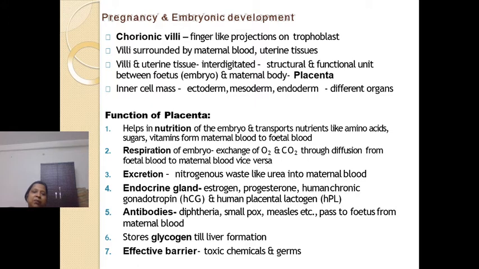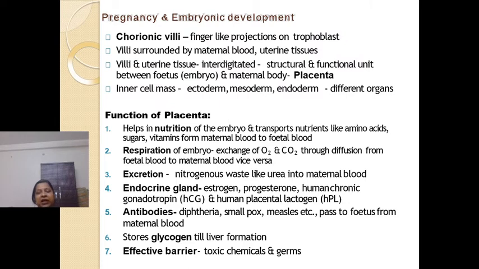Now, these villi get surrounded by maternal blood in the uterine tissues, right? And the uterine tissue and the villi interdigitate, right? They will get entangled with one another, and this structure will form a structural and functional unit.